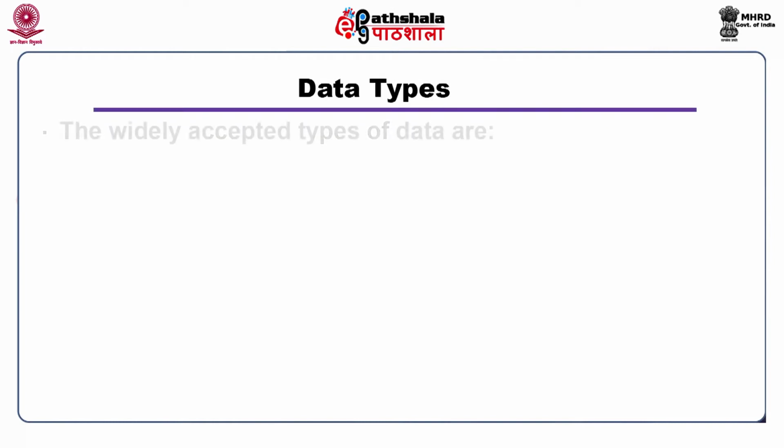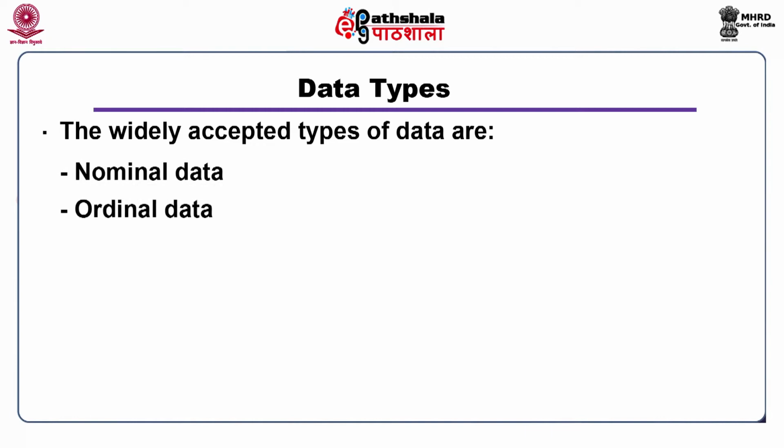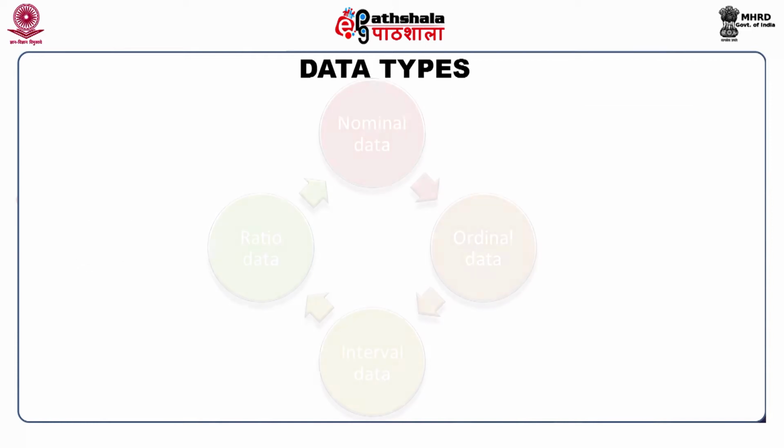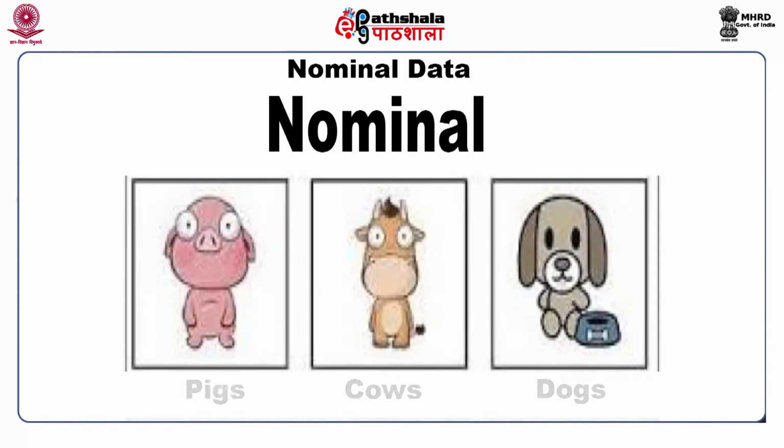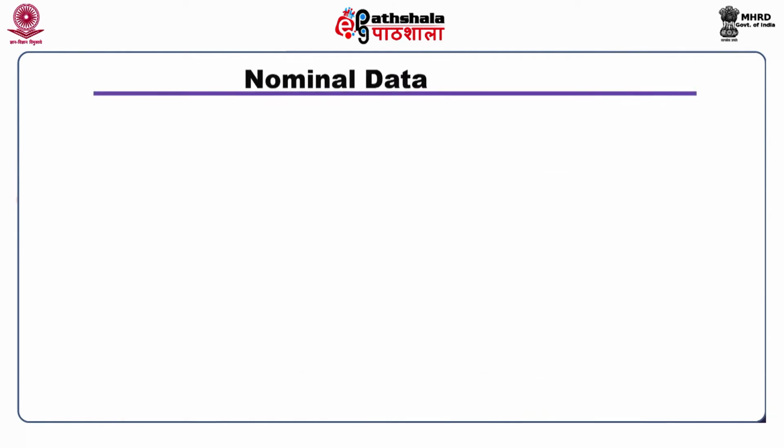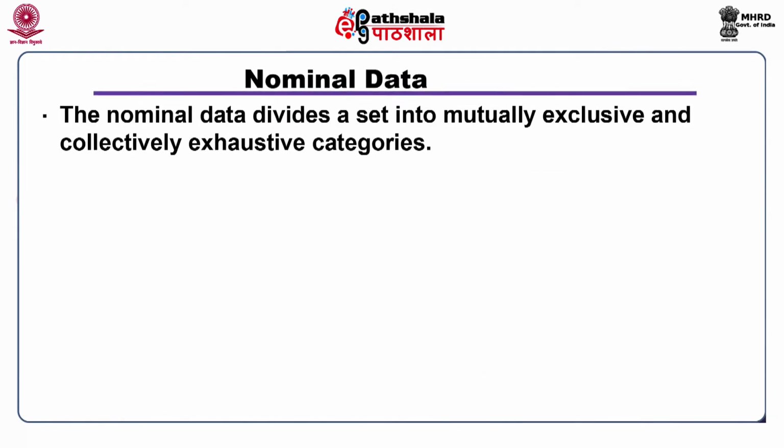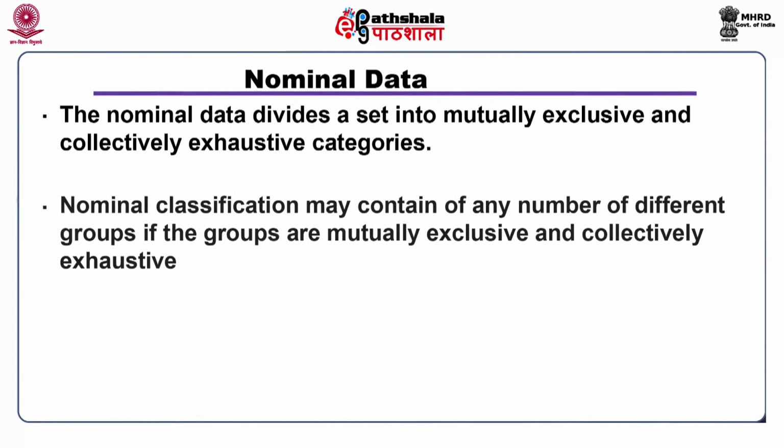Data types. The widely accepted types of data are nominal data, ordinal data, interval data, and ratio data. The nominal data divides a set into mutually exclusive and collectively exhaustive categories. Nominal classification may contain any number of different groups if the groups are mutually exclusive and collectively exhaustive.